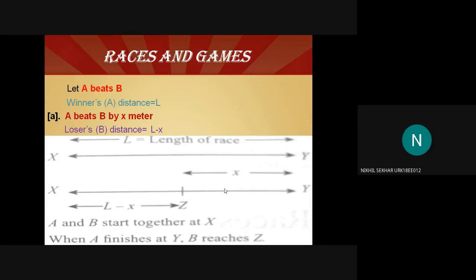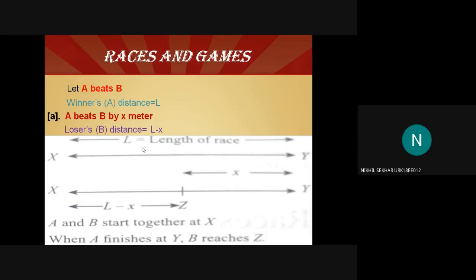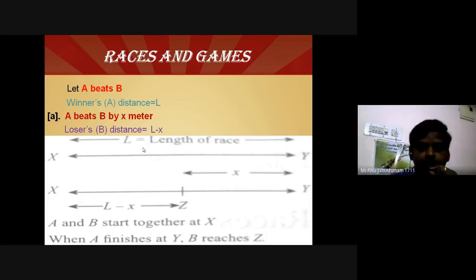X only. Compare the loser distance: how much did he lose by? He lost by a distance of X. L is my total distance. How much distance did he travel? L minus X.